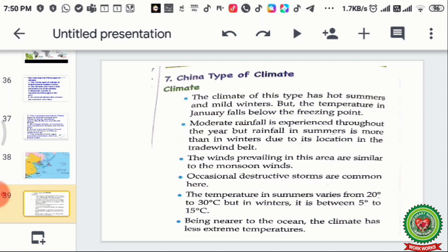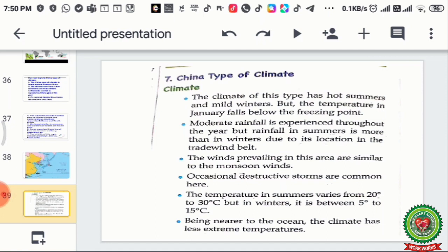Now we are going to read about the points on climate. China type of climate. The climate of this type has hot summers and mild winters, but the temperature in January falls below the freezing point due to the effect of the polar winds which come from the north of Asia, and that makes January freezing in this part.